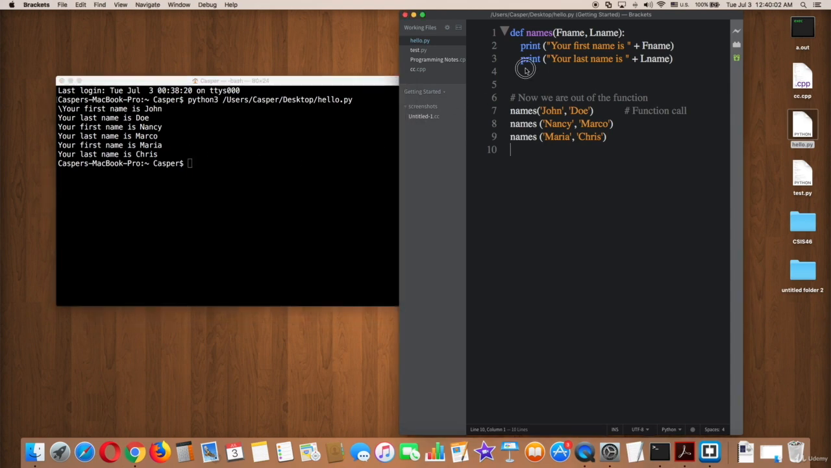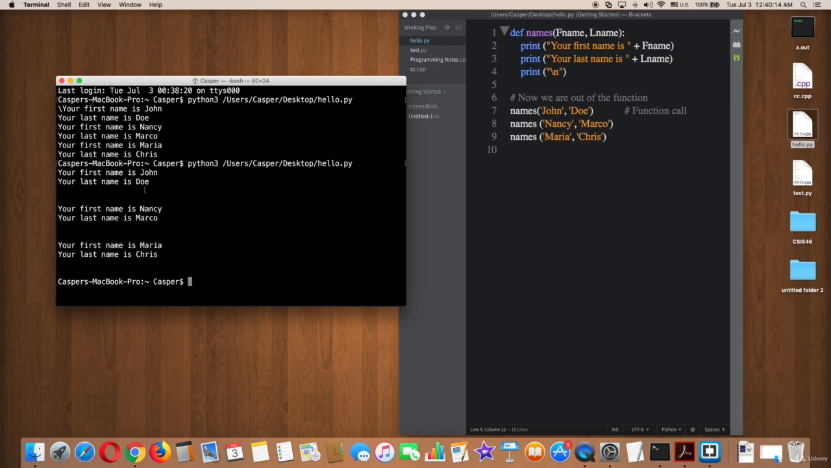You actually can make it nicer to make a new line after each call. So to do that, inside the function definition, print a string \n. Try again on terminal and see. You see that? It's pretty good.